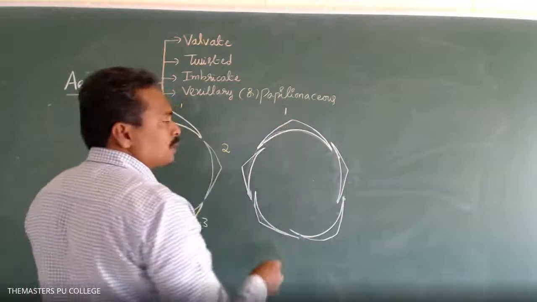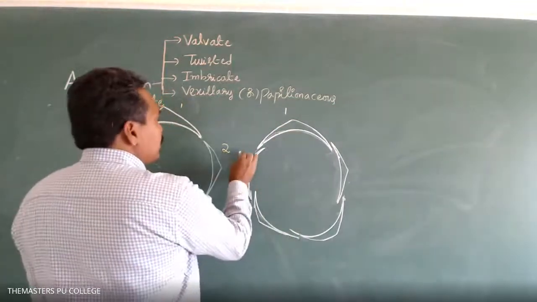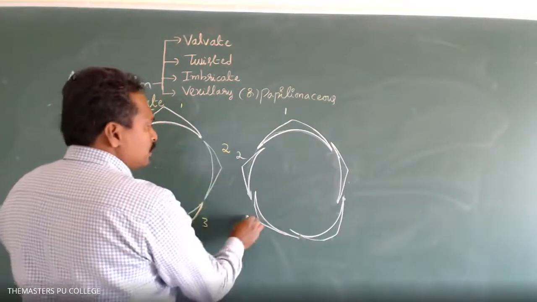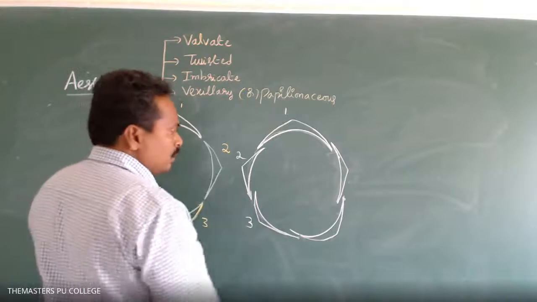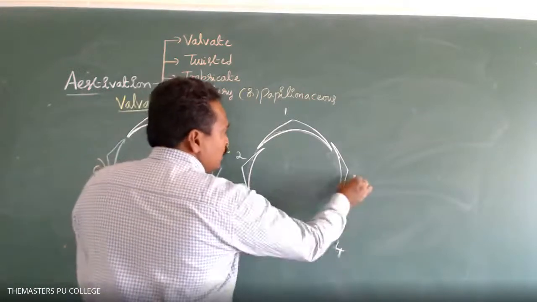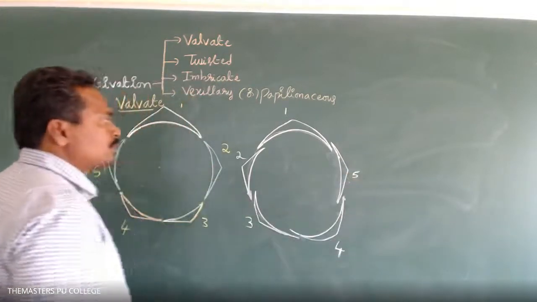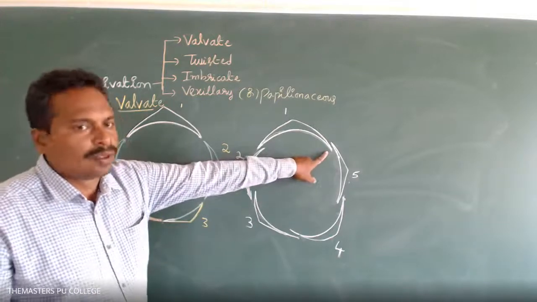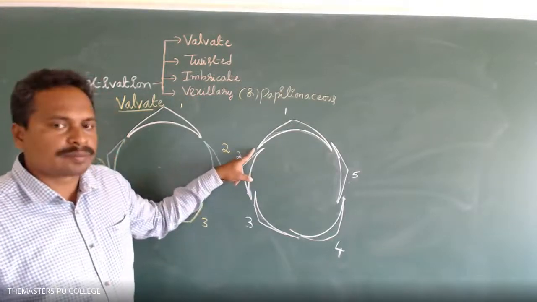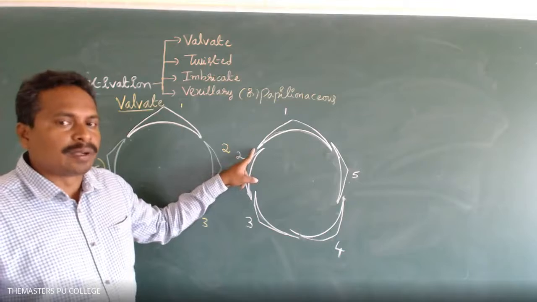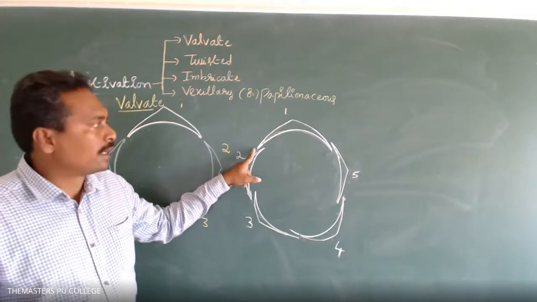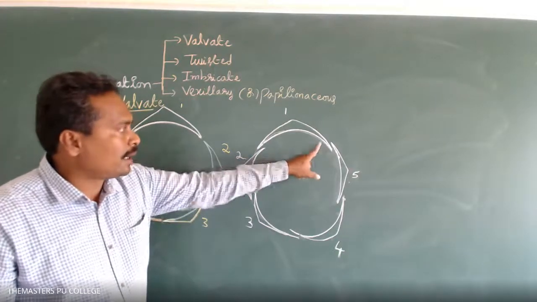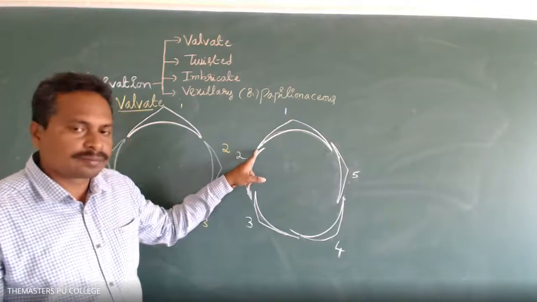Suppose here the first sepal or petal, second, third, fourth, fifth. One edge is present inside, another edge is present outside. So in each sepal or petal, one edge is present inside and another edge is present outside.